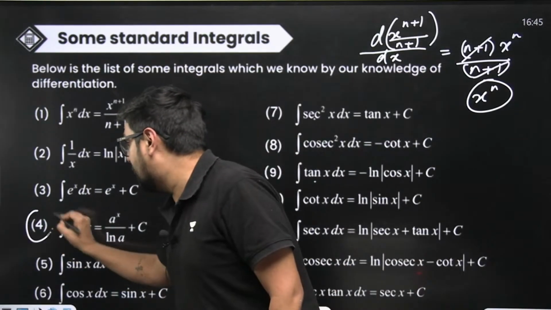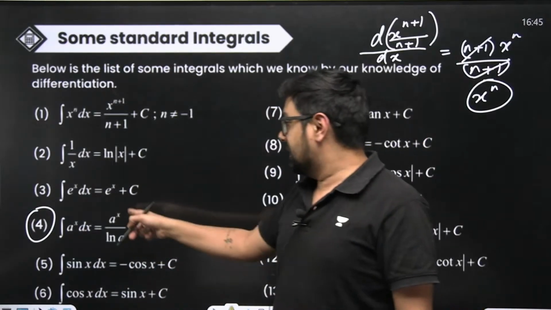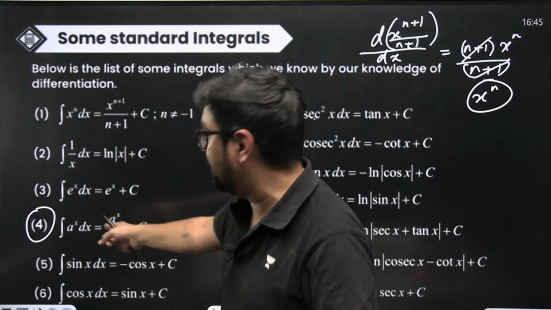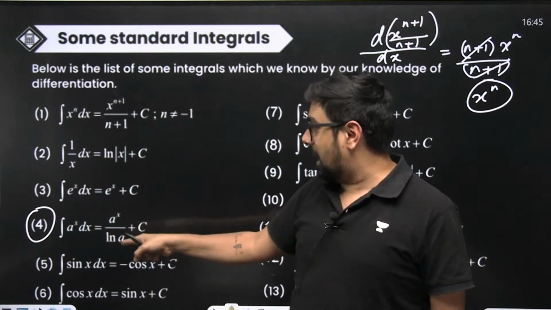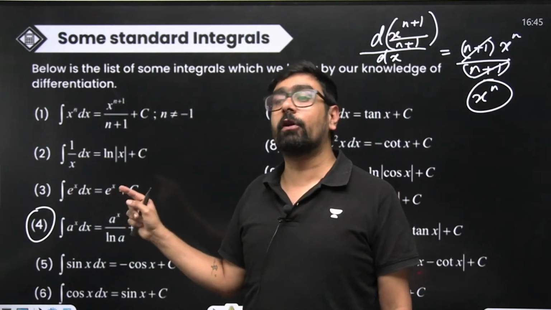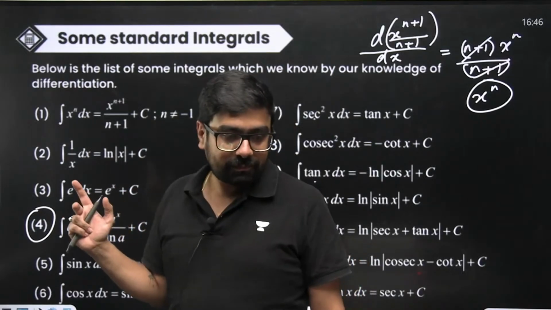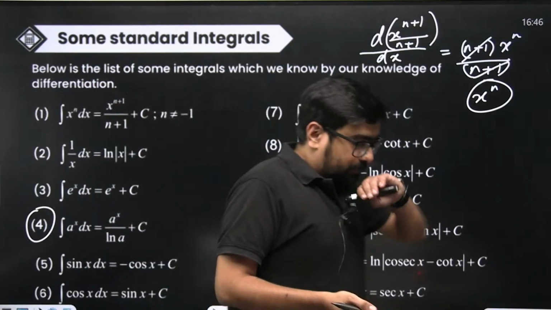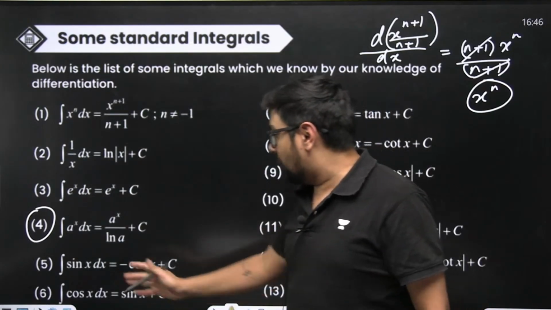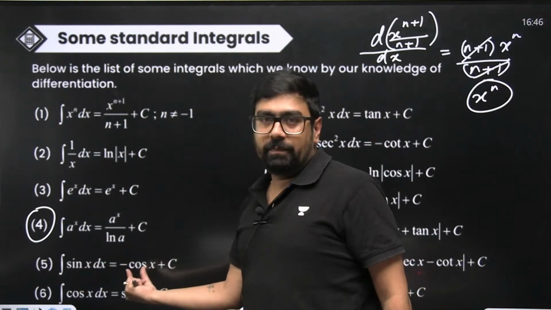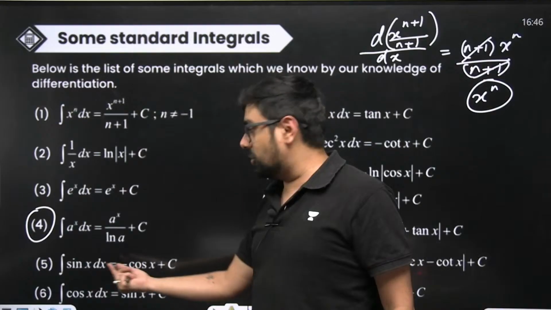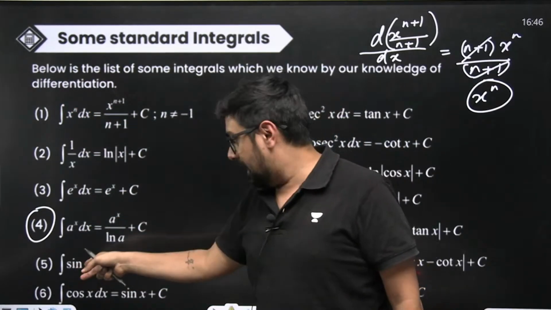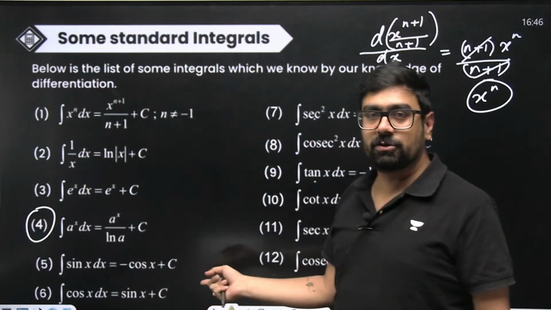Sometimes students do get confused here. They know the derivative is this, but in integration this is a bit different. So the integral of a to the power x will be a to the power x by ln of a plus c. Ln of a means natural log of a. Right? This one is important. You know that the differentiation of minus cos of x will be sin x, since minus of minus sin x becomes positive. So the integral of sin x will be minus cos x plus c.